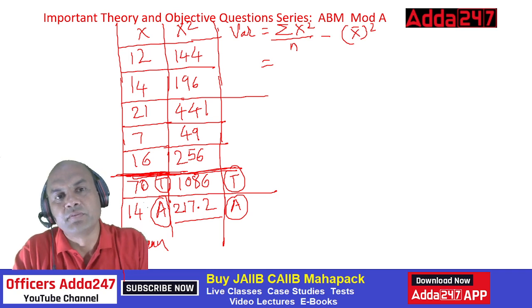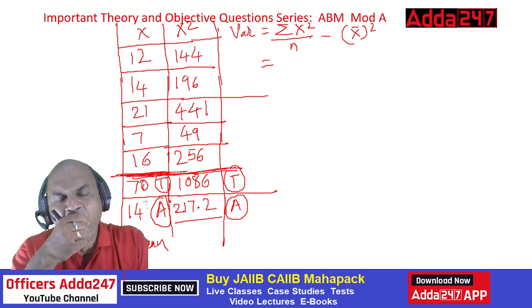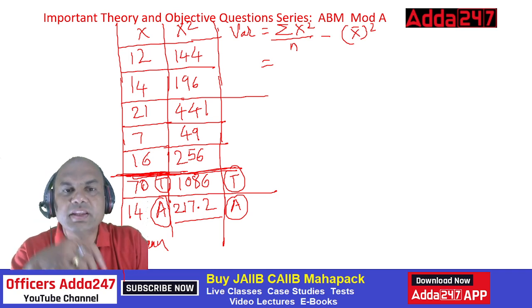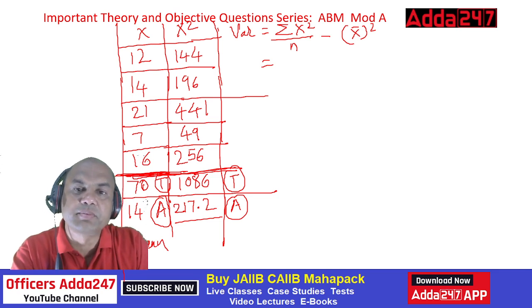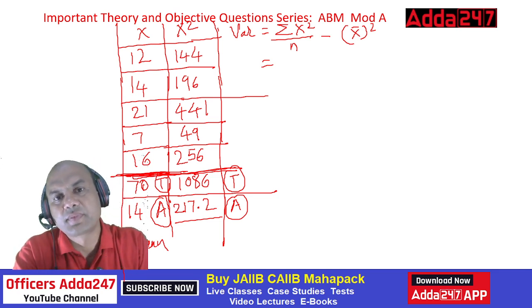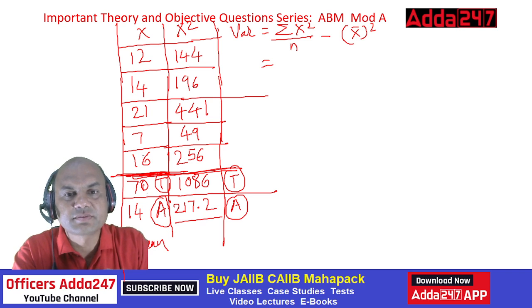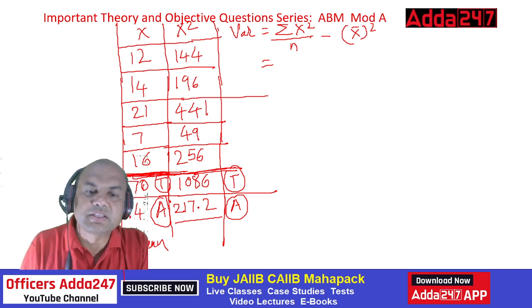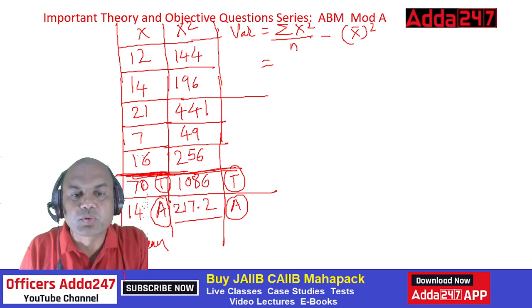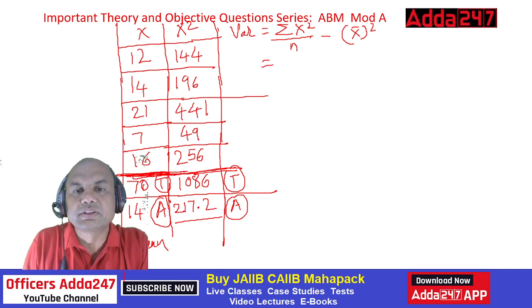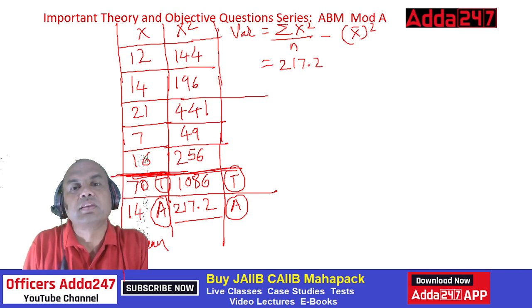Let me see. Give me in the comment section: what is this summation x square upon n? Everyone, fast. Isn't it simple? See here, we have already found it out. 217.2. So this is summation x square upon n.